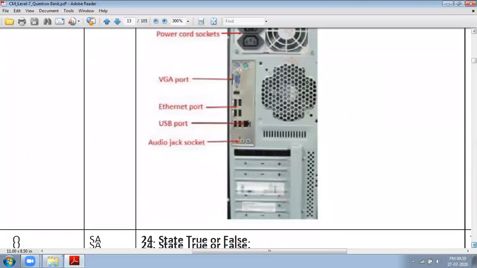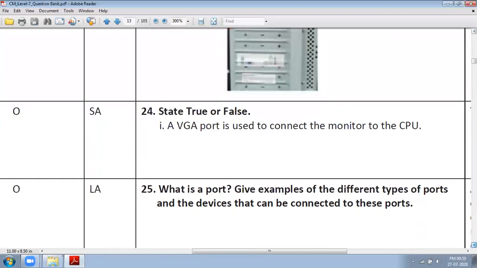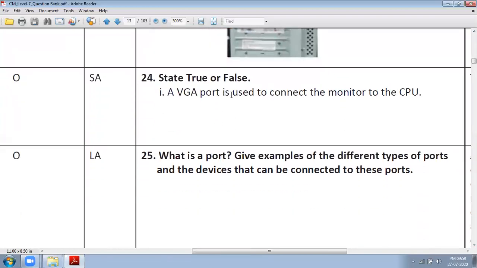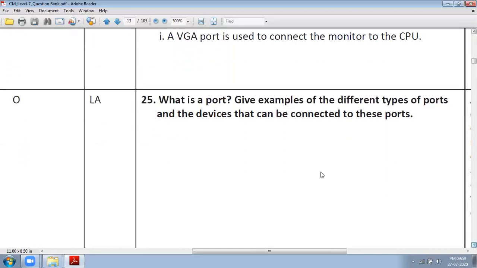We have already discussed in the video classes. A VGA port is used to connect the monitor to CPU. Yes, it is true. What is port? Give example of different types of ports and the device that can be connected to these ports. We have already discussed this type of questions.